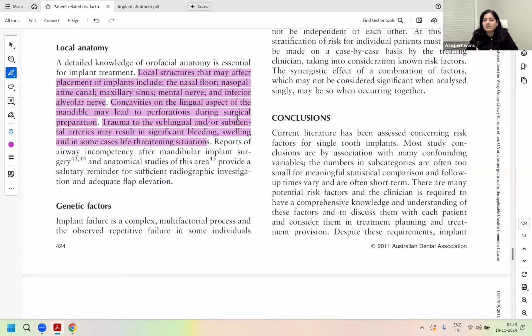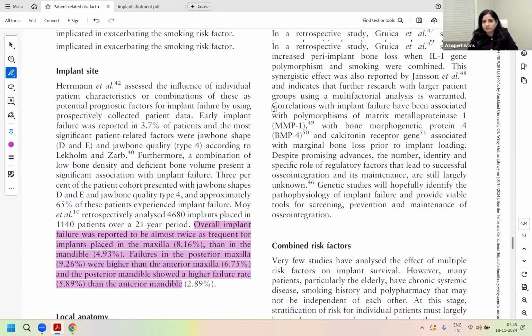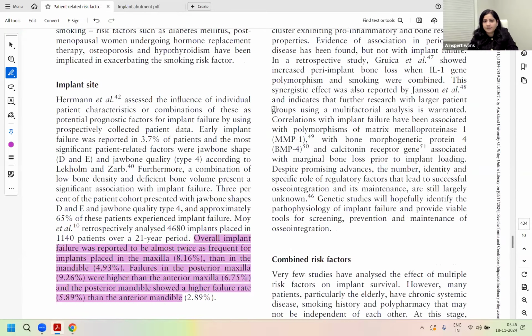So those are your anatomical challenges, right? Then trauma to any sublingual or submental artery specifically is linked with significant bleeding, swelling, and in some cases life-threatening situations. So these are your anatomical challenges in patients, right?